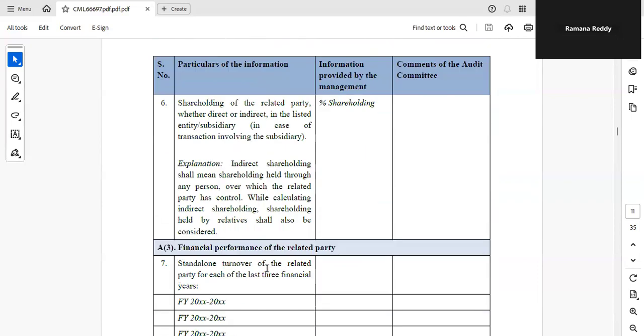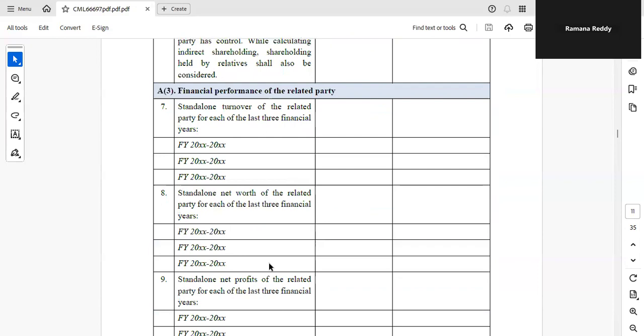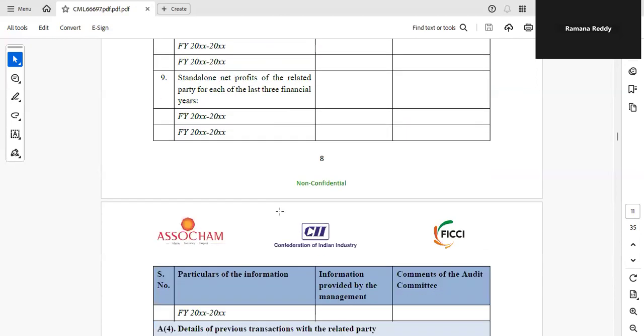Those details are given. And A3, financial performance of the related party for the past 3 years, we are taking. Why are we taking the related party's performance? Because you are dealing in transactions like giving loans and guarantees. Then you should know, if they are giving advance, whether that amount will come back or not. What is the performance of the related party? Why 3 years? To see whether that related party is doing business with the holding company only this year, or whether the business has existed for the past 3 years. The shareholder should come to know. That is why we provide the past 3 years' details.